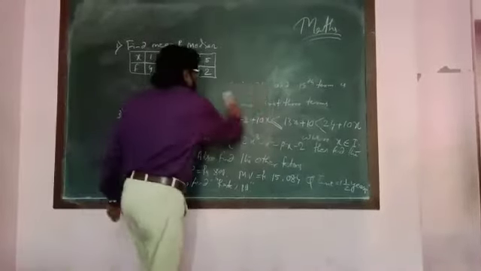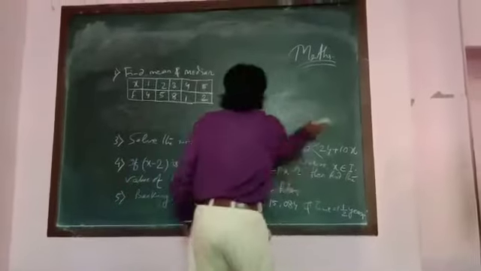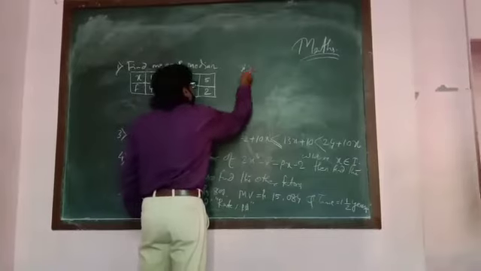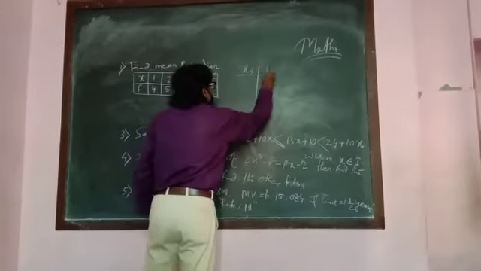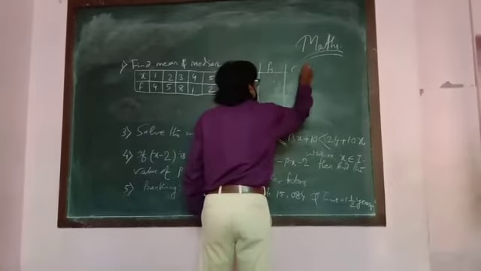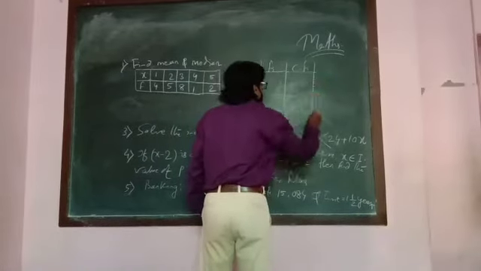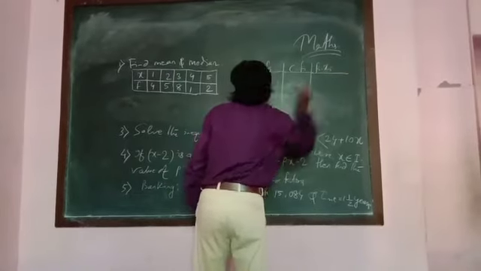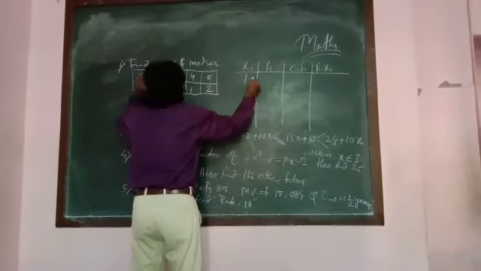For this you have to find the frequency table. Write Xi, then frequency, then you have to find the cumulative frequency. After that you have to find Fi into Xi. Xi given 1, frequency given 4.